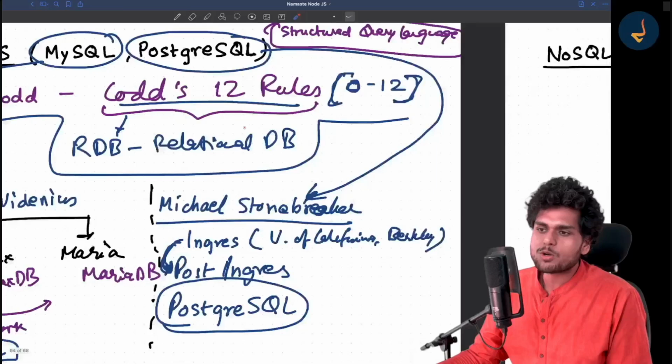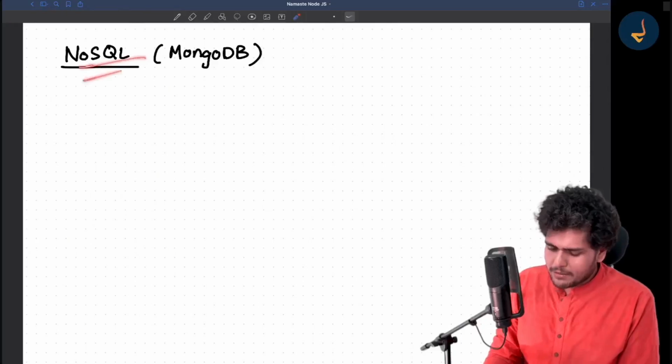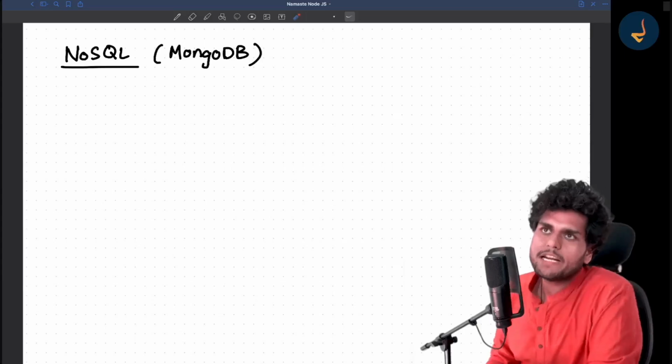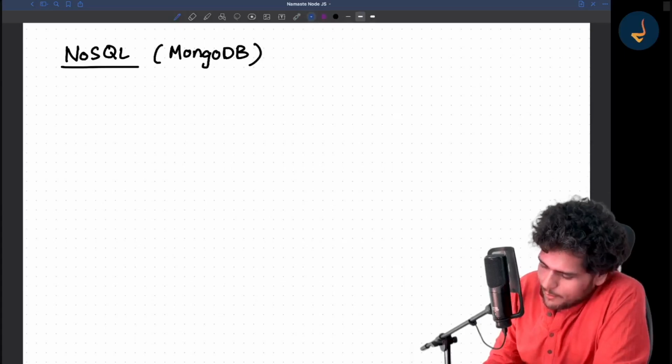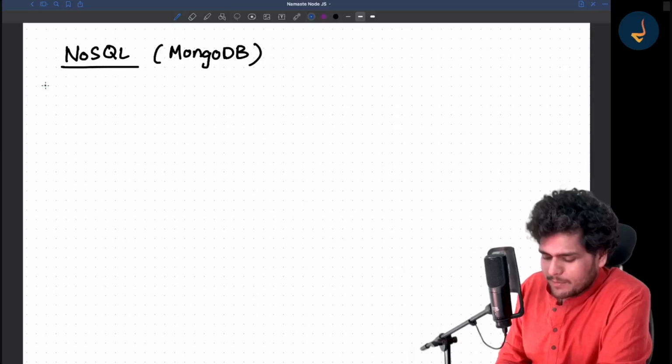Now let's move to NoSQL databases, right? There are multiple types of NoSQL databases also, okay? Should I tell you about the types? Let me tell you about the types also. Why not? There are majorly four types of NoSQL database.